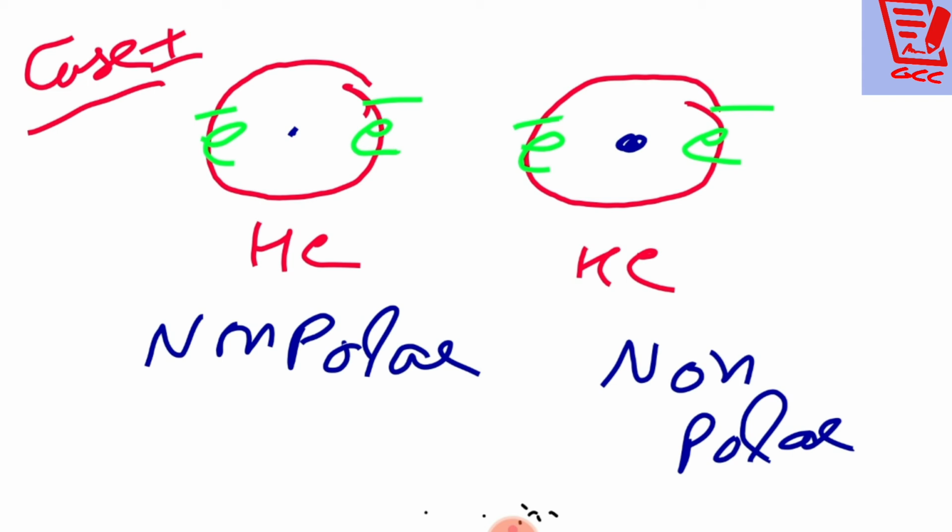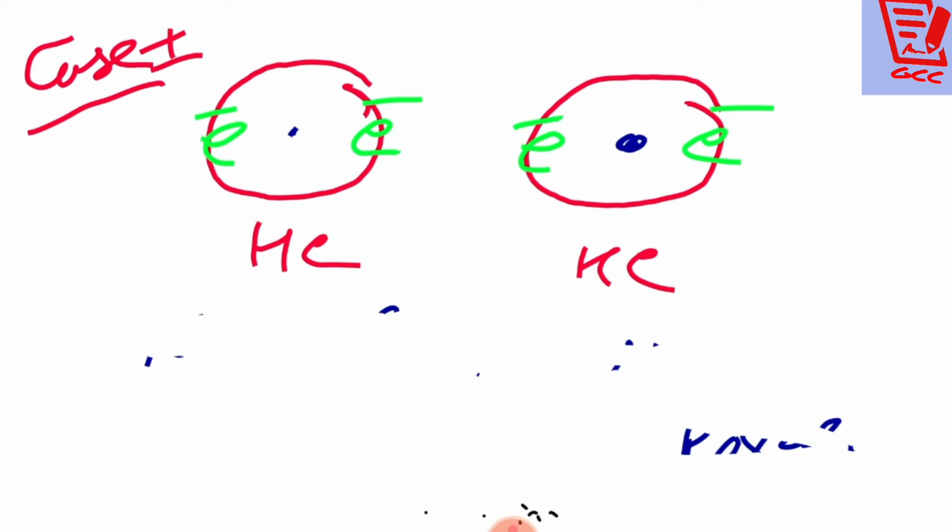Okay, now I am going to discuss case number 2. Now look carefully. Here I am writing case number 2. In case number 2, what is going to happen there? Suppose this is atom 1 and this is atom 2 of helium.